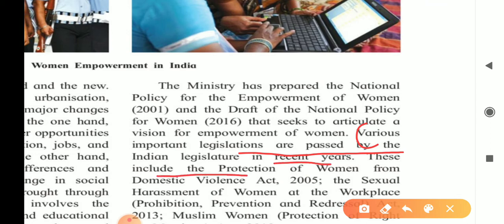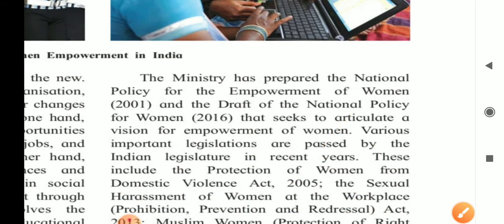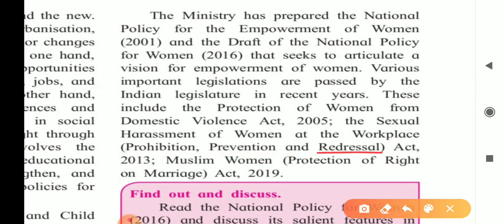This includes the Protection of Women from Domestic Violence Act 2005, the Sexual Harassment of Women at Workplace (Prevention, Prohibition and Redressal) Act, and the Muslim Women (Protection of Rights on Marriage) Act 2019. This is your fifth point of the answer. So here we have ended the answer of question number 5.2.